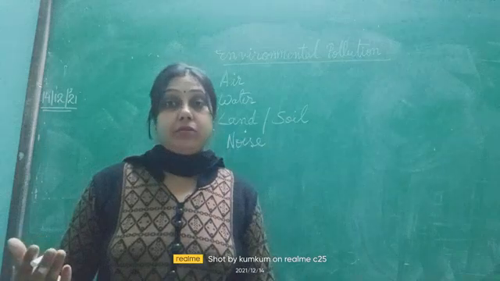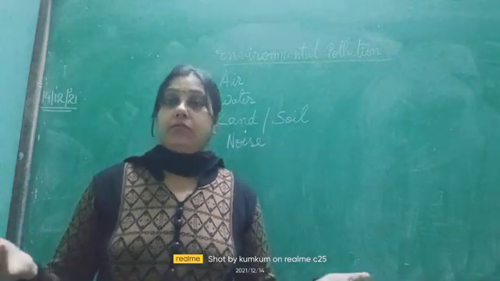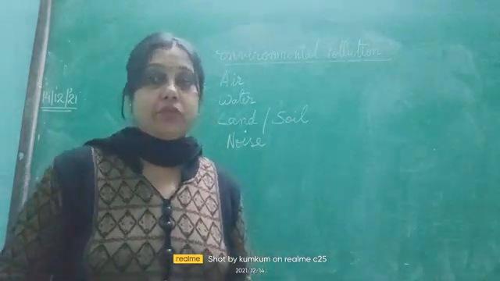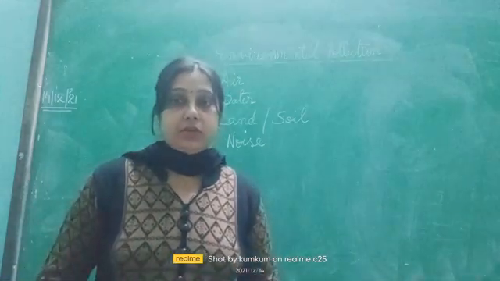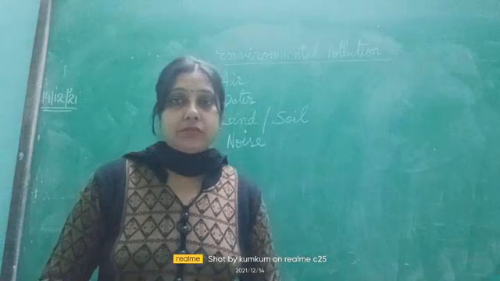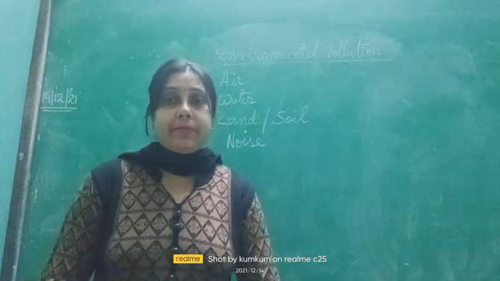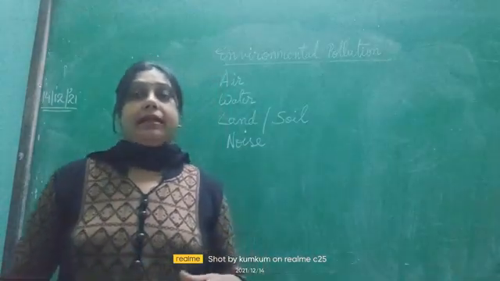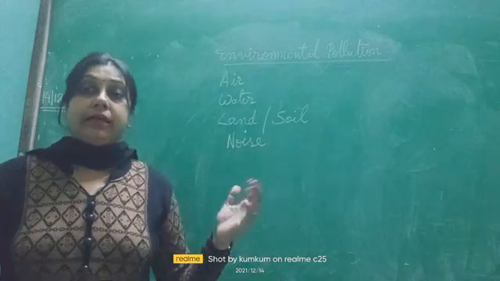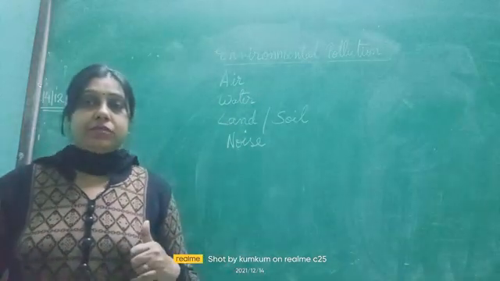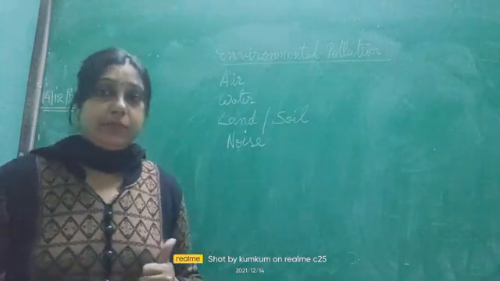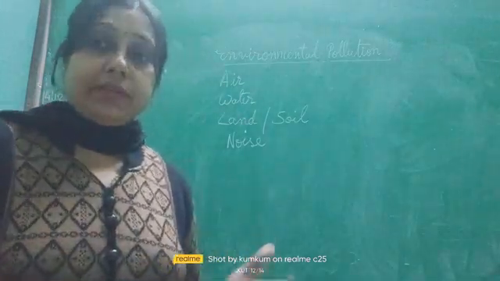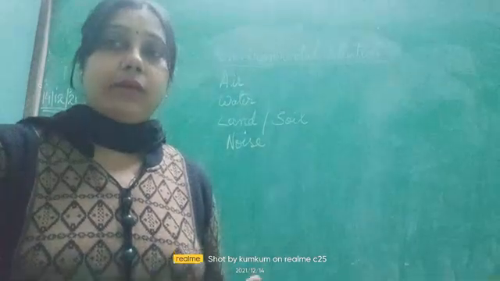And land and soil pollution, that is also unwanted things mixing up with the soil, and it is creating less fertility of the soil. We are throwing garbage onto the soil, dumping it over, and cutting down the trees, and this all leads to land or soil pollution. Now, we will discuss it one by one.